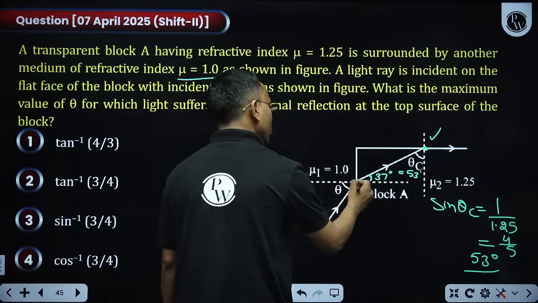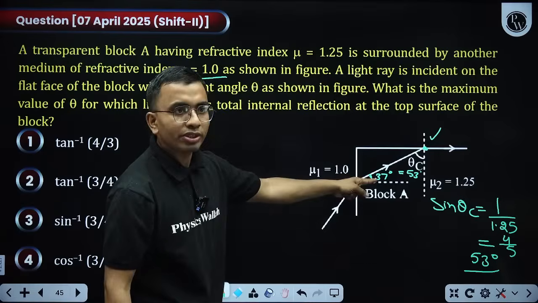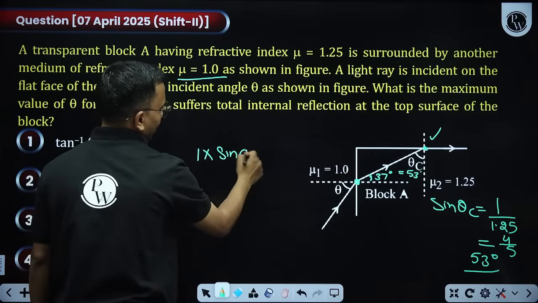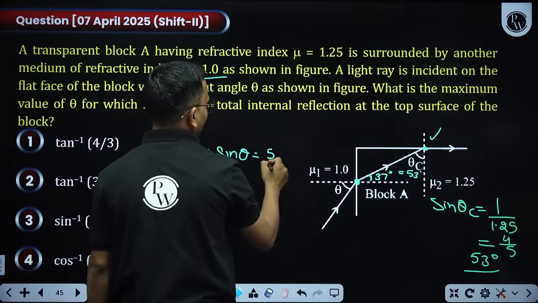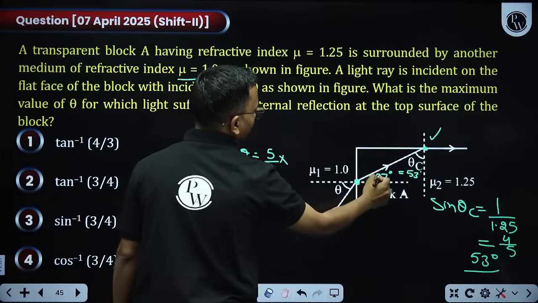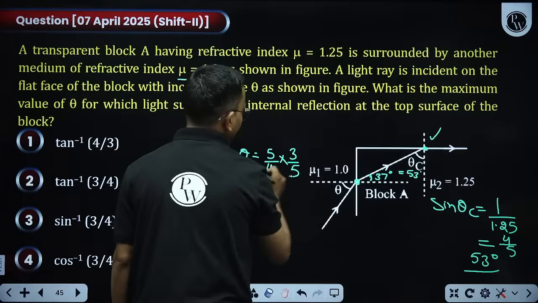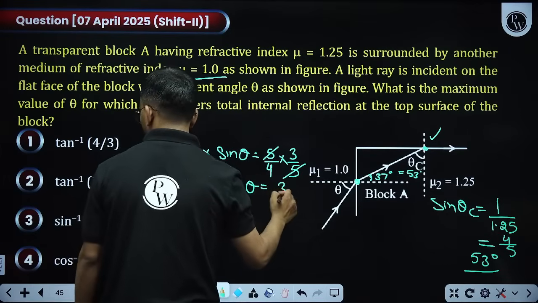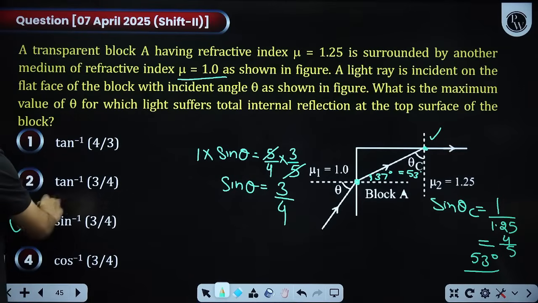Now use Snell's law here. Mu1 sin i is equal to mu2 sin r. Mu1 is 1 into sin i, that is sin theta, is equal to mu2, which is 1.25, that is 5 by 4, into sine of 37, which is 3 by 5. So sin theta comes out to be 3 by 4 here. So I can say it is sine inverse of 3 by 4. Third option is coming.